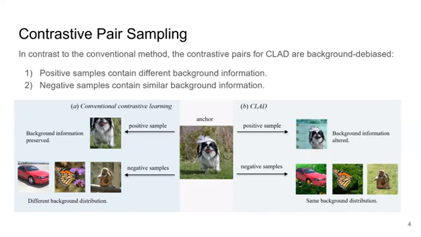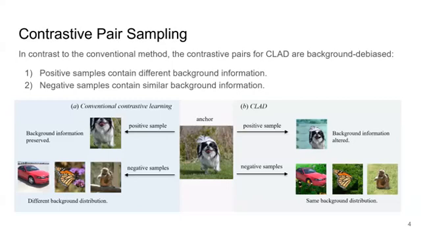However, maximizing their feature similarity would also encourage learning background features due to their shared background information. Whereas in our sampling approach, on the right-hand side, we ensure no background information is shared between the positive sample pair and the anchor.